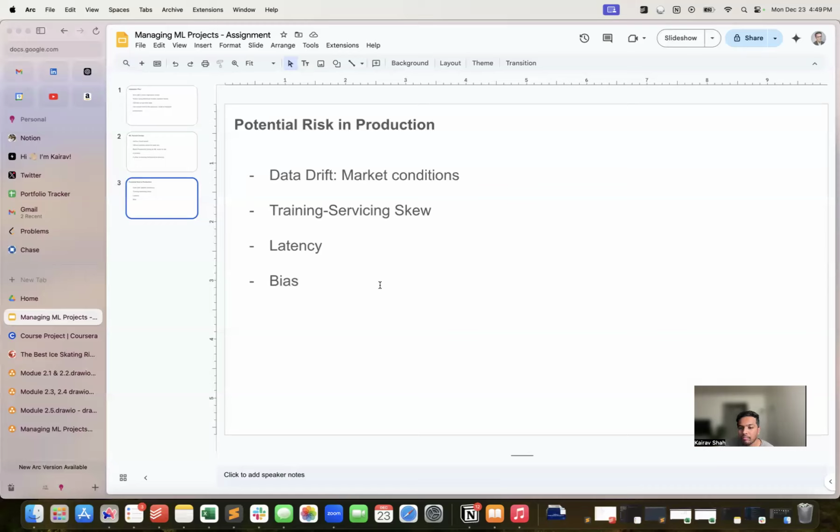Bias can be a huge problem. If we feed the model a very low data set, with very, very few businesses, the model can be underfit, and it can lead to bias. So it's very important we feed the model with as much data and as many businesses as possible. The more businesses we have as data points, the better it will be.